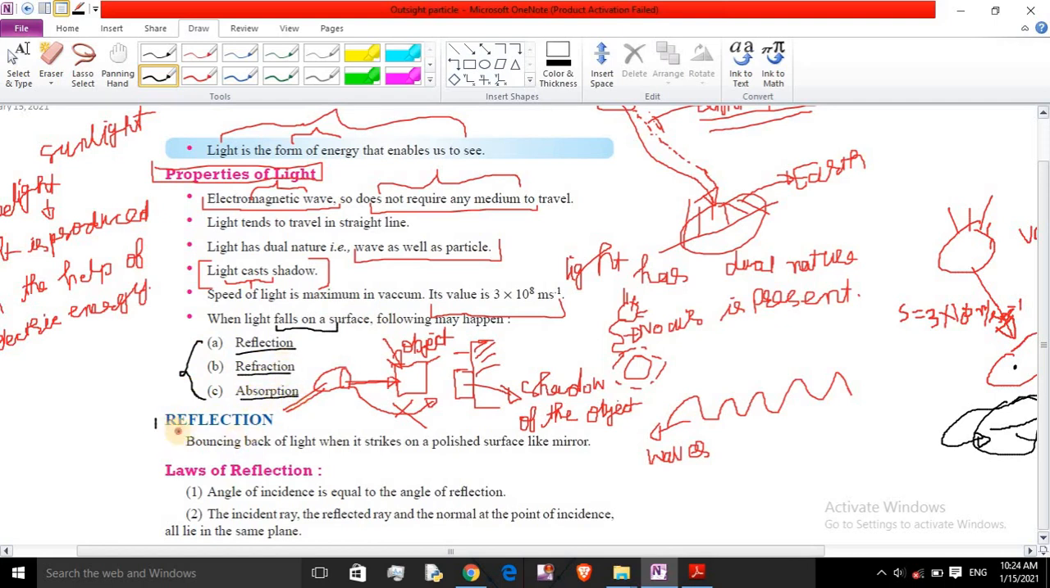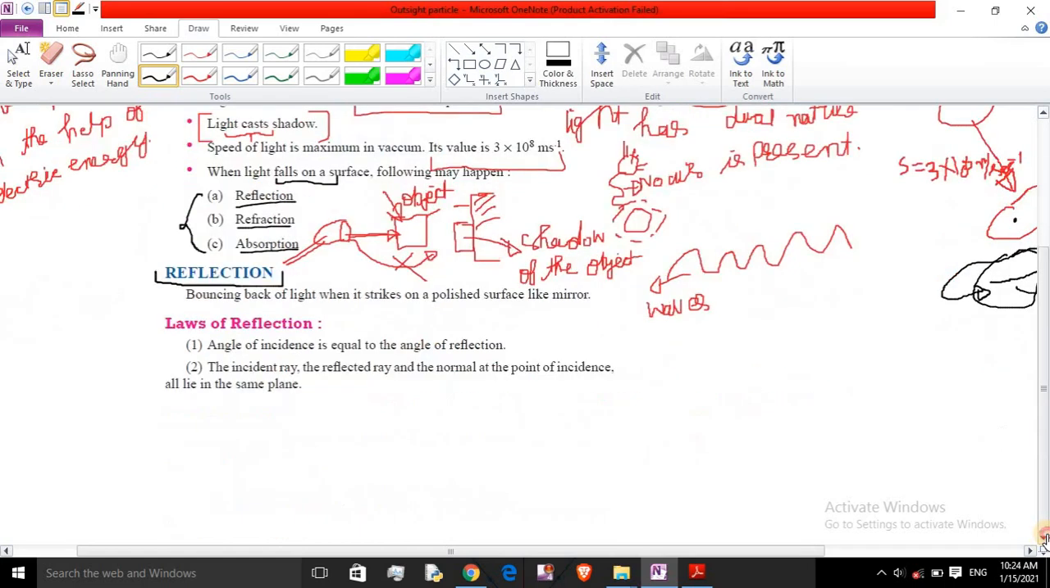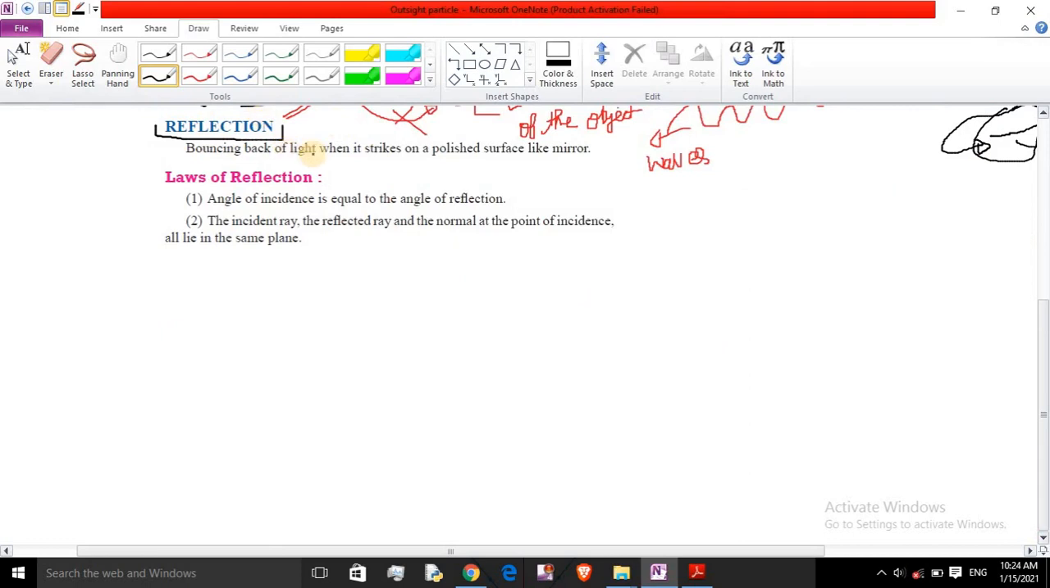Now look at the first one, reflection. This phenomenon is the bouncing back of light when it strikes a polished surface like a mirror. What does it mean? Suppose this is our mirror, and I have placed it horizontally on the surface of the earth, say at home.